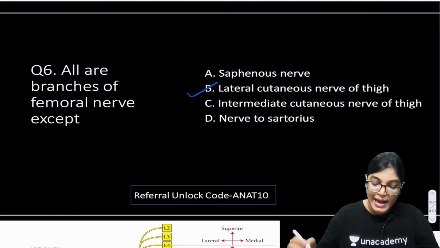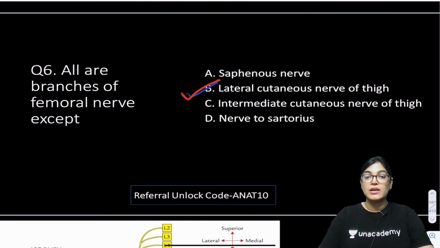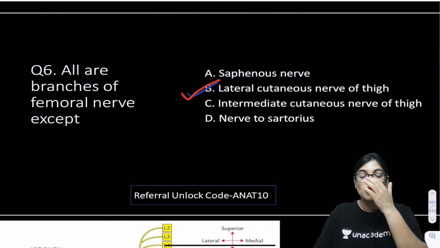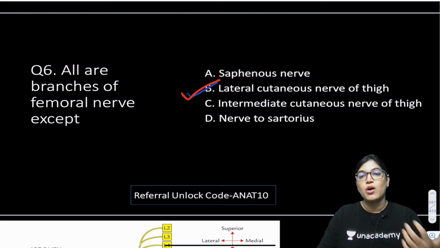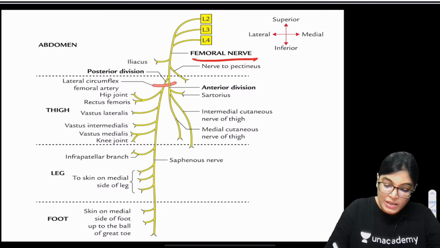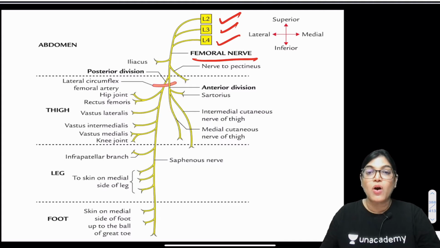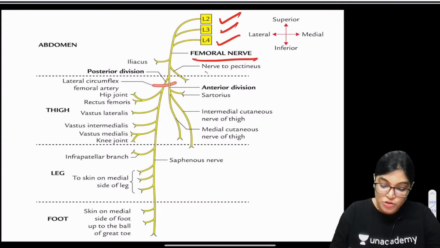The correct answer is lateral cutaneous nerve of thigh. Actually, the lateral cutaneous nerve of thigh is directly a branch of the lumbar plexus. It is not a branch of the femoral nerve. Important branches of the femoral nerve are shown in this flow chart. The femoral nerve arises from L2, L3 and L4, that is the dorsal division of the ventral rami of L2, L3 and L4. It gives a branch to the nerve to pectineus and iliacus.